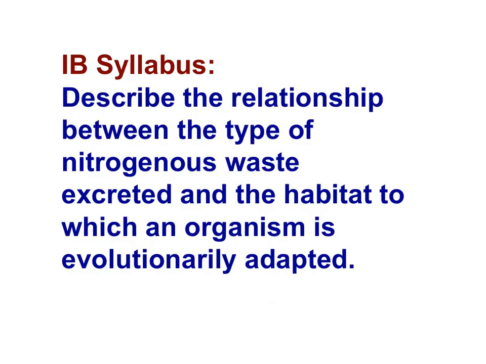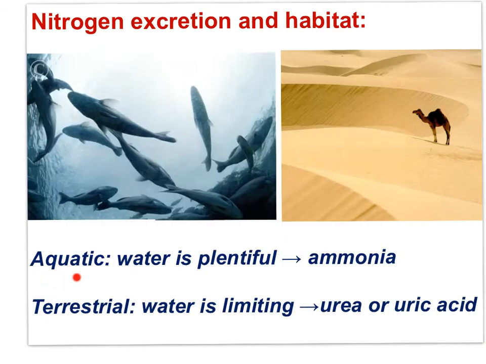Here's the next relevant IB syllabus statement. Describe the relationship between the type of nitrogenous waste excreted and the habitat to which an organism is evolutionarily adapted. In aquatic environments where water is plentiful, organisms are adapted to excrete ammonia. No need to spend a lot of energy to transform amino groups into a less toxic molecule when there's plenty of water to dilute ammonia.